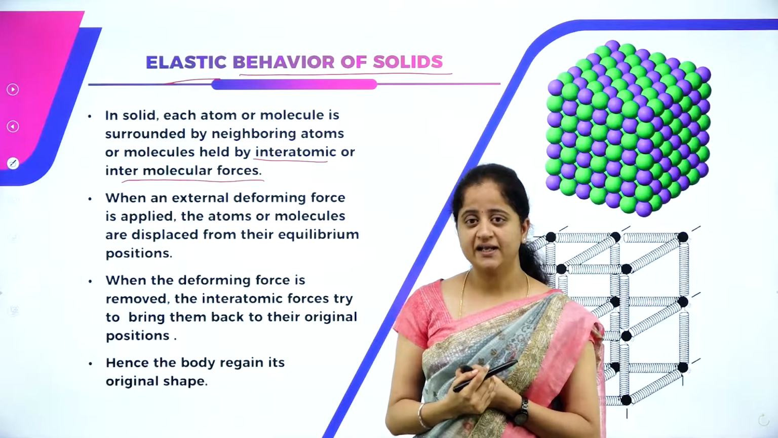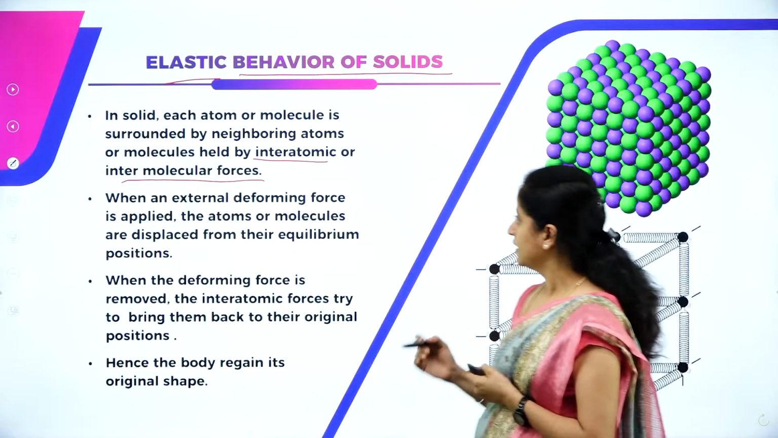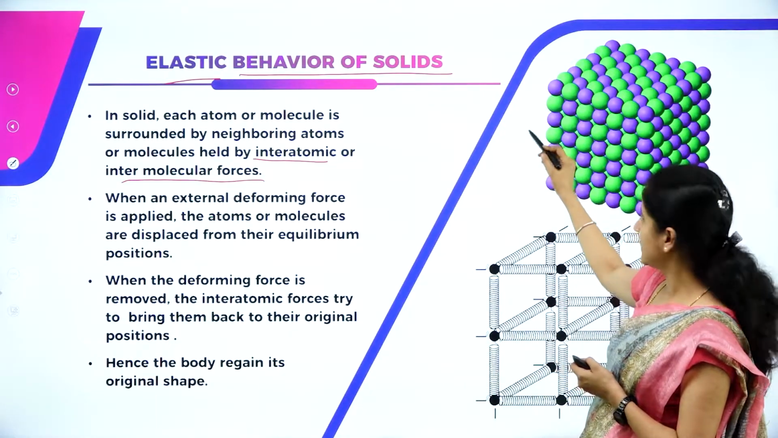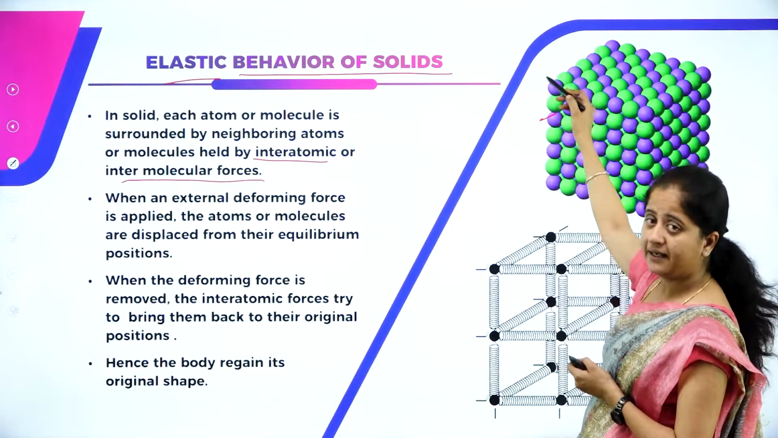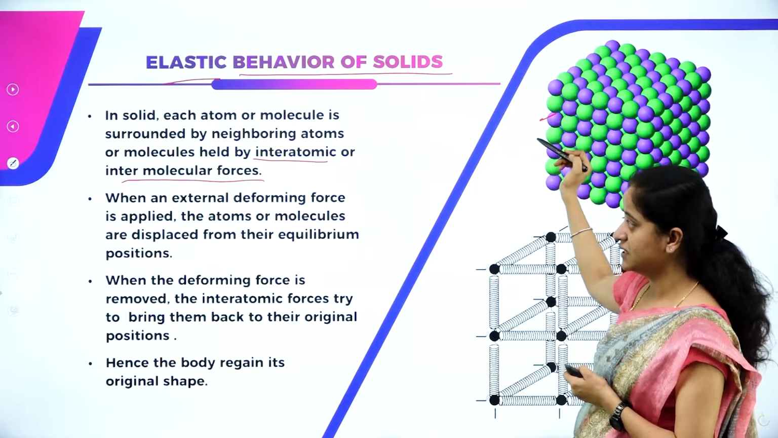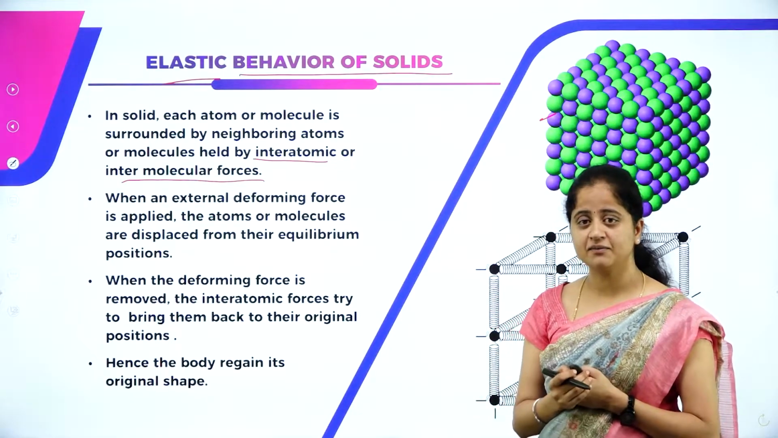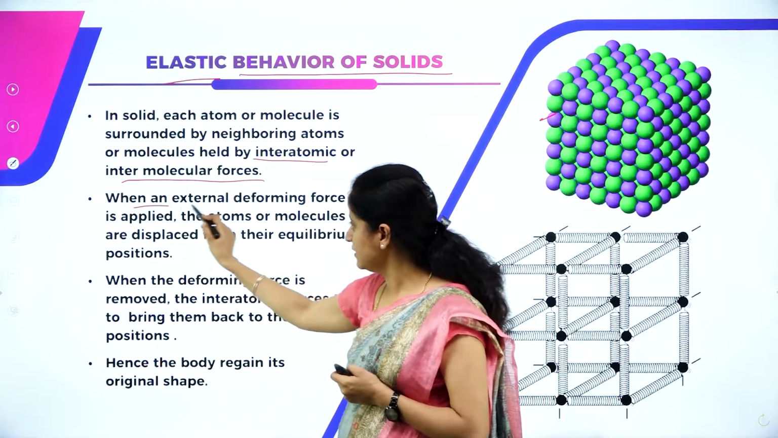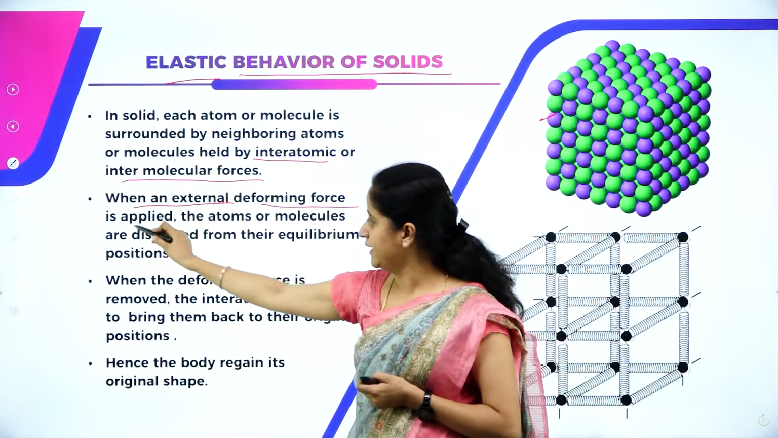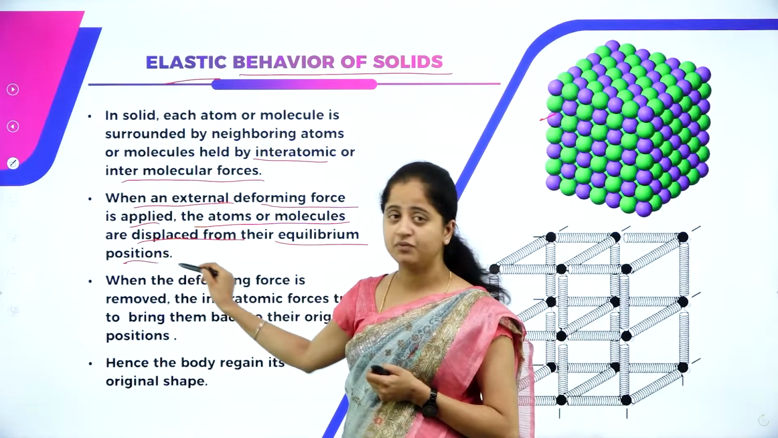So in a solid, each atom or molecule is surrounded by neighboring atoms. You can observe this diagram. We can see each atom and molecule is surrounded by neighboring atoms. They are held by interatomic, or we can say intermolecular, force. So when an external deforming force is applied, the atoms or molecules are displaced from their equilibrium positions.